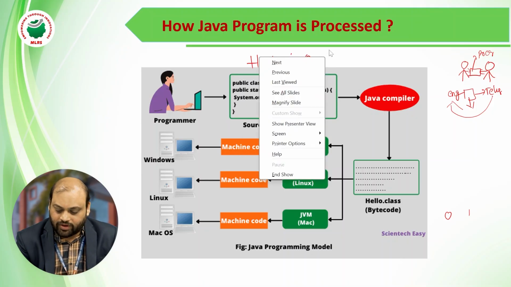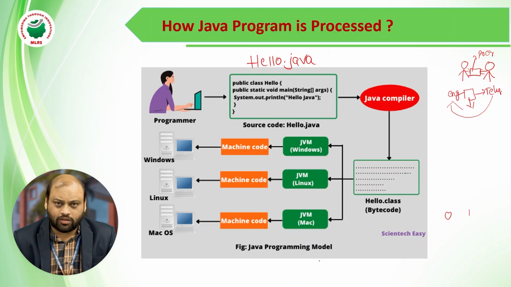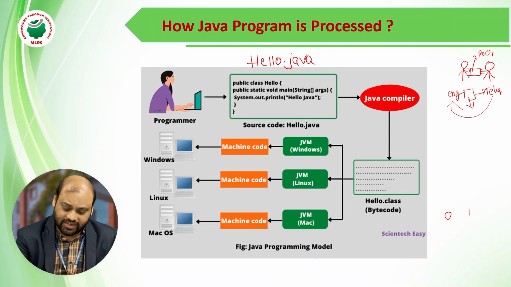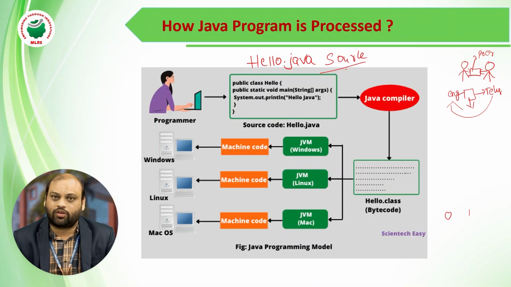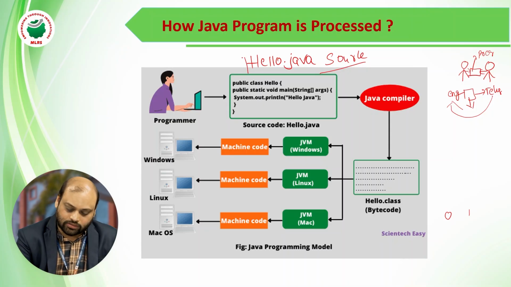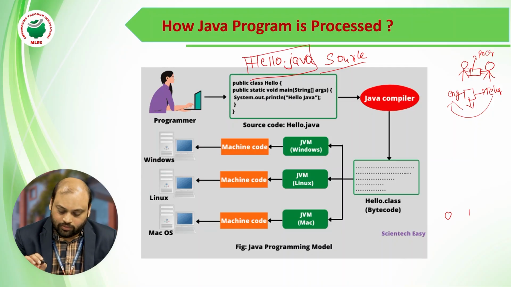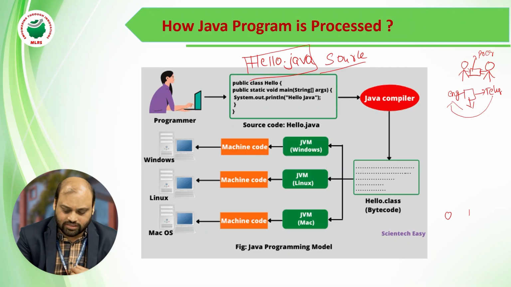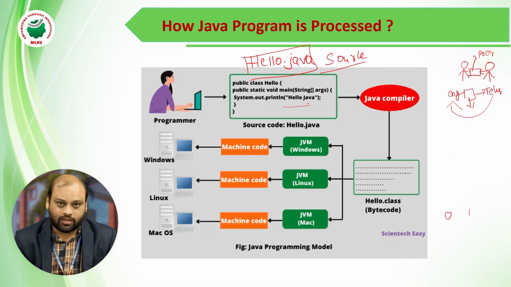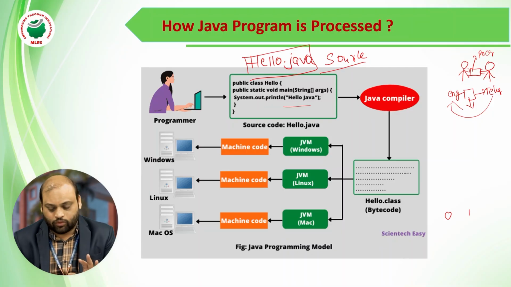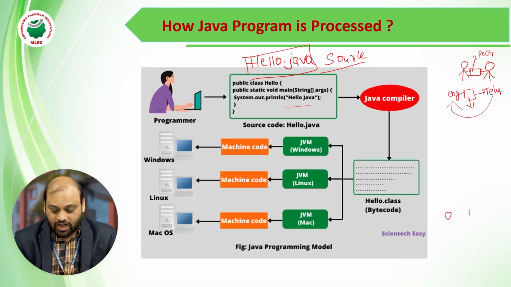Whatever programming you are writing, it is a Java file. That is the reason the extension should be java. This is generally called the source file. The source file is always going to be written like this, hello.java, saved in any location. Once you write this code, we need to print. My intention is to print hello Java. So I have written one set of lines, and now I need to submit this to some person.